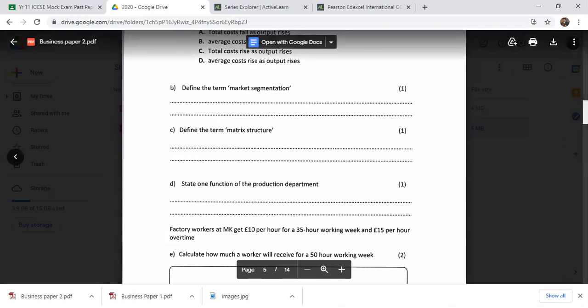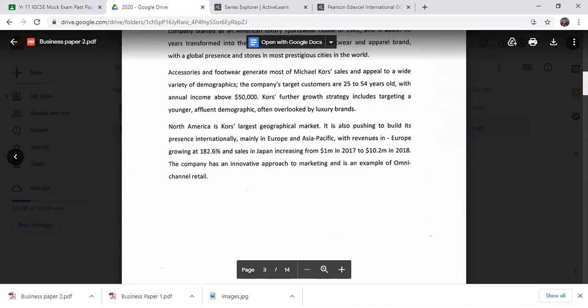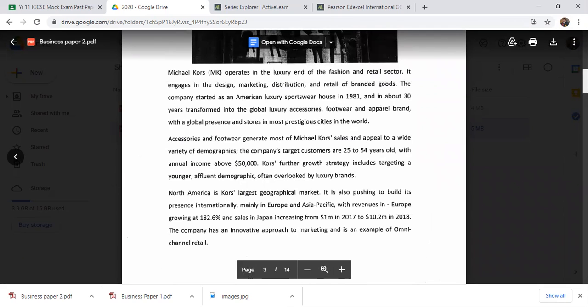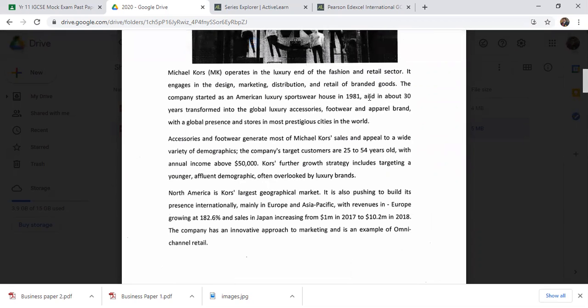So in this case, Michael Kors is the fashion retailer. In this organization, it's a luxury and fashion retail sector business engaged in designing, marketing, distribution, and retailing of branded goods.